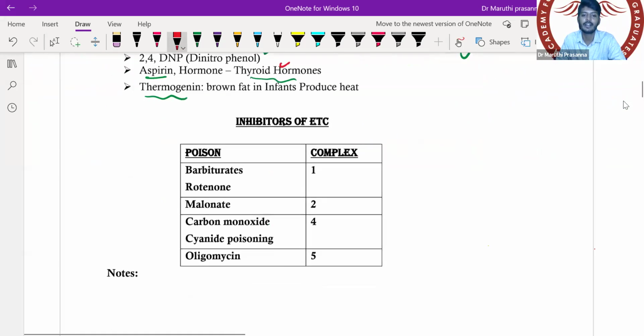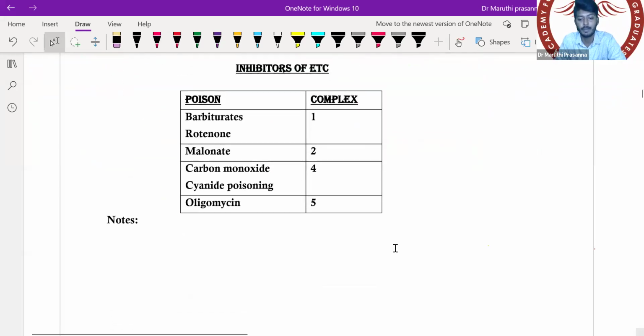Okay, inhibitors of the electron transport chain. This is a very, very important question which has been very frequently asked, because one or the other direct questions will be asked. So they have the important point. What is that called?